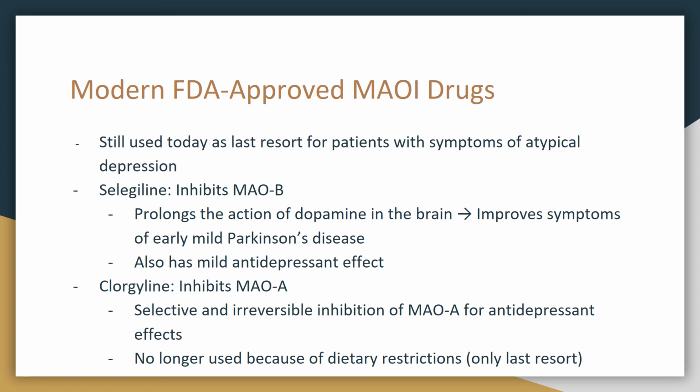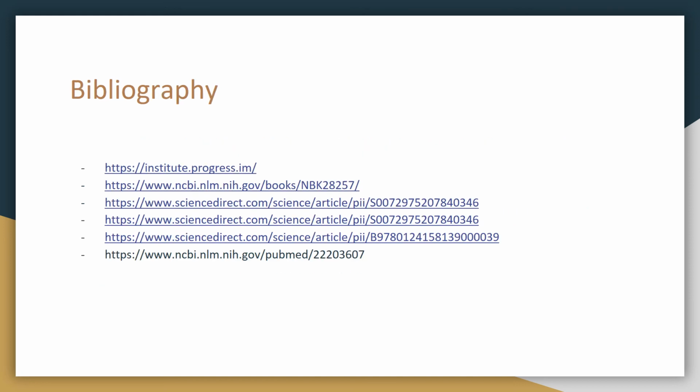Clorgyline, which was discussed earlier in the diagram, inhibits MAOA, which is a selective and irreversible inhibition of MAOA for antidepressant effects. It is no longer used because of the dietary restrictions, only used in last resorts.